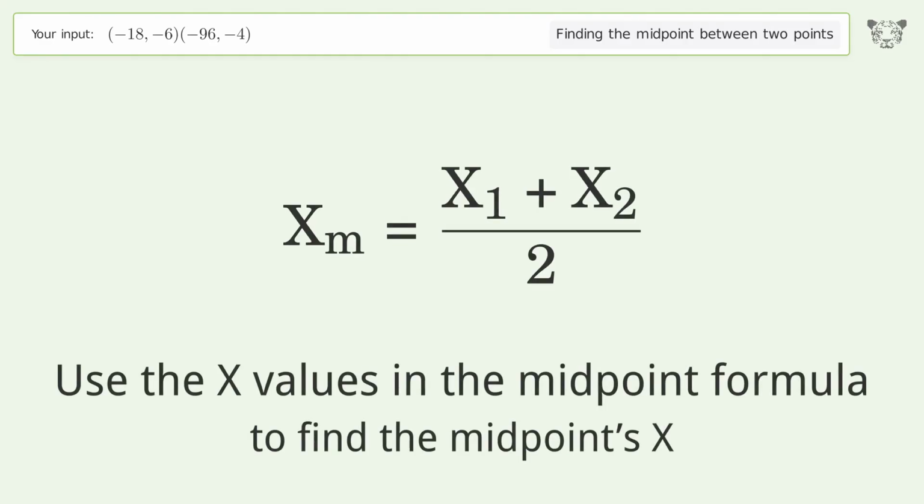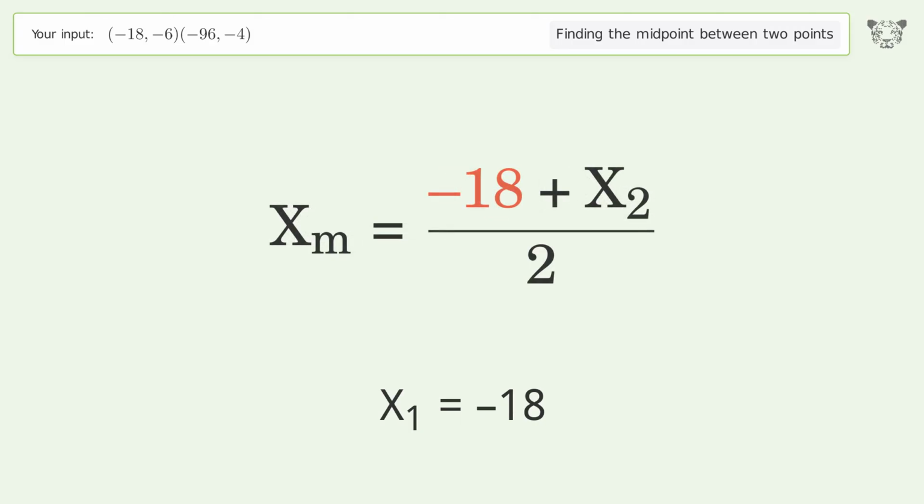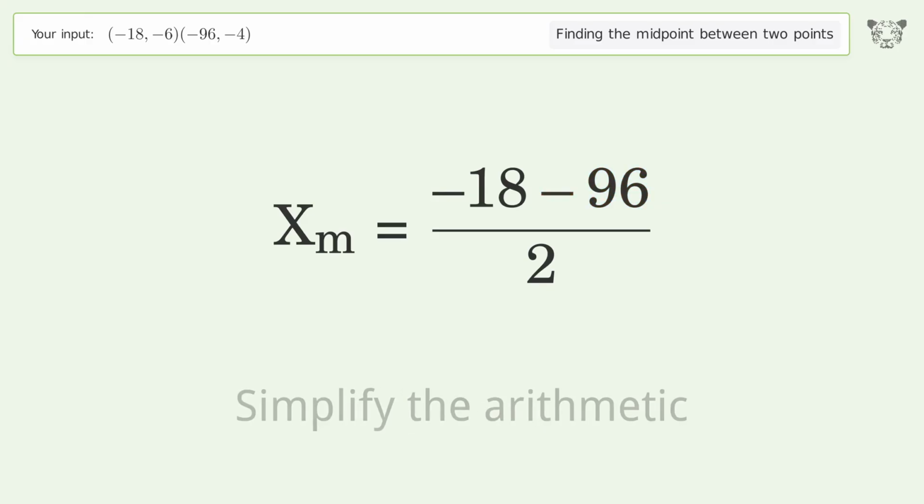Use the x values in the midpoint formula to find the midpoint's x. x1 equals -18. x2 equals -96. Simplify the arithmetic.